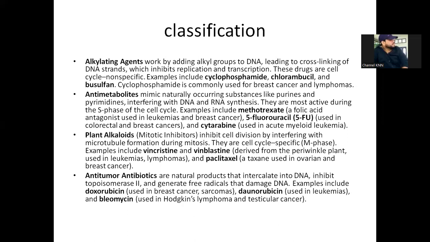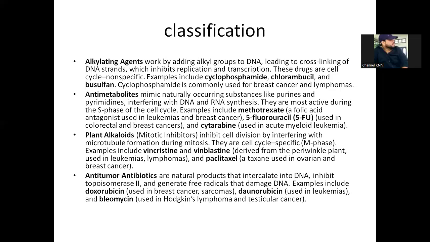Next, plant alkaloids. Plant alkaloids mainly inhibit cell division, and they are cell cycle specific. They are involved only in the M phase of the cell cycle. Examples include vincristine, vinblastine, and paclitaxel. Next, anti-tumor antibiotics.